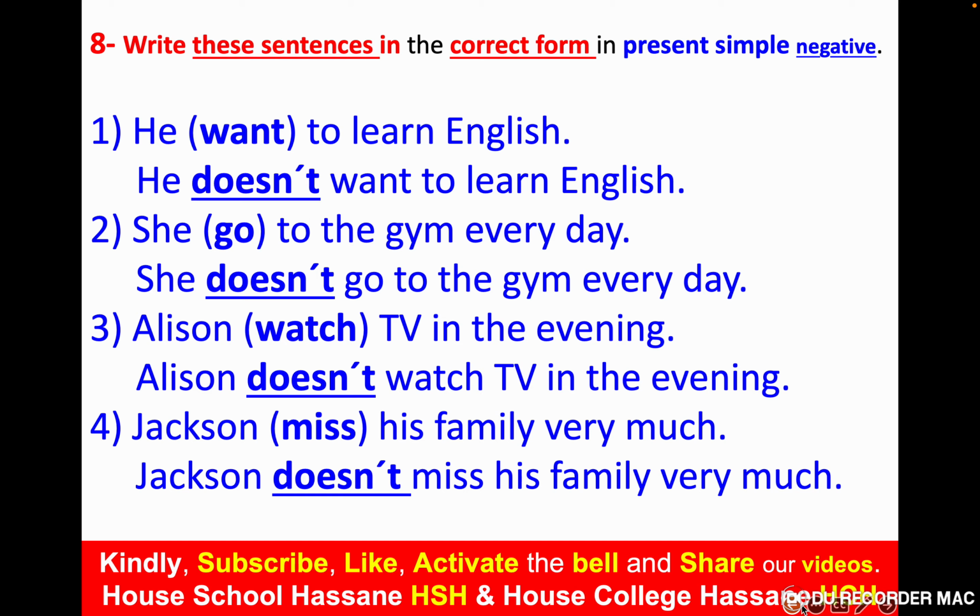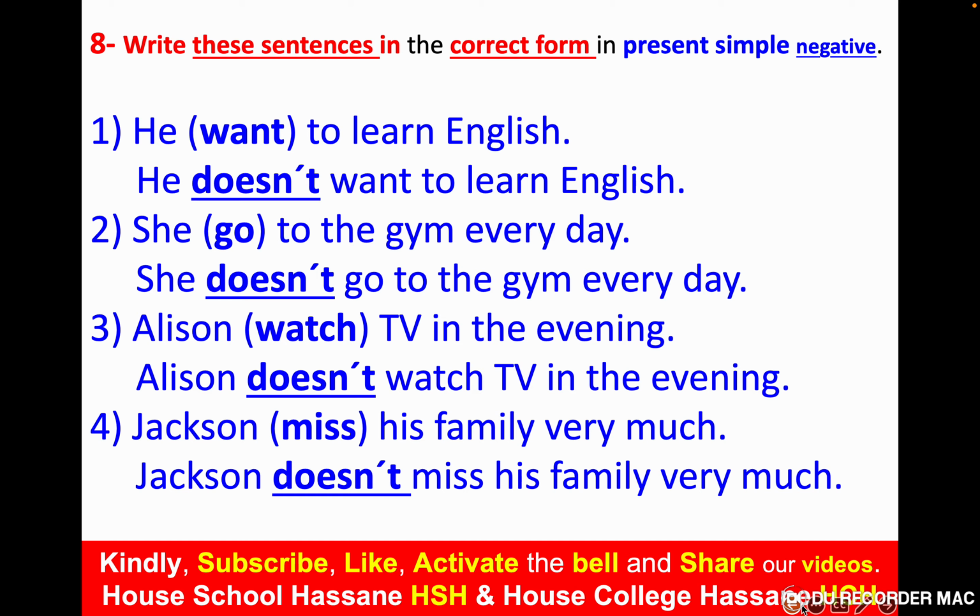Alison watch TV in the evening. If you write Alison isn't watch, don't watch, aren't watch, not watch, it's not correct. So Alison doesn't watch TV in the evening. I will explain why. Jackson miss his family very much. If you write Jackson isn't, don't, aren't, not, they are not correct. The correct answer is doesn't miss his family very much.